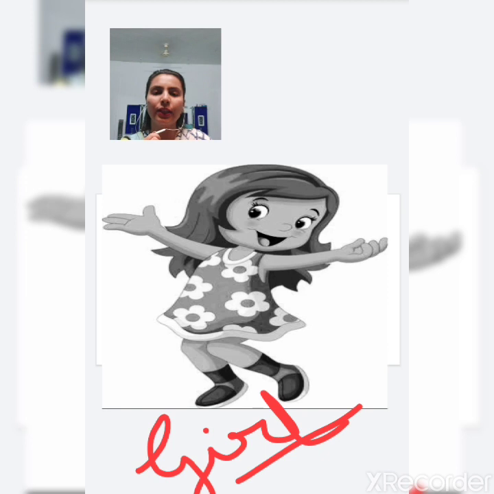So, in the category of male, all the boys, men, and in animals, all the bulls, lions, these kinds of animals, that means who are male, come in the category of male. And in females, girls, women, tigress, lioness. All the females come in the category of female.